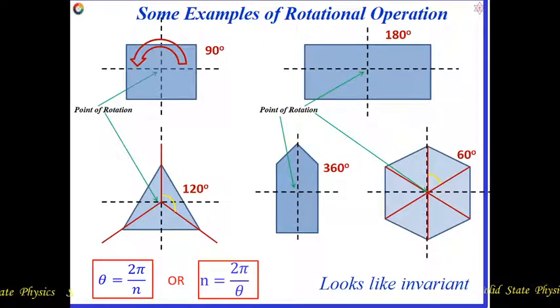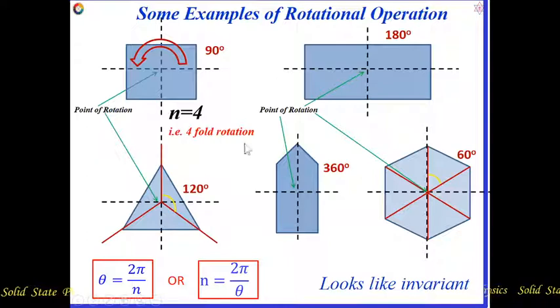Then after another 90 degree rotation, the fourth 90 degree rotation, it comes to its original position. So with each 90 degree rotation of the square, it looks invariant. That means we can say n is equal to 2 pi by theta. Here theta is 90 degrees, so n is equal to 4.